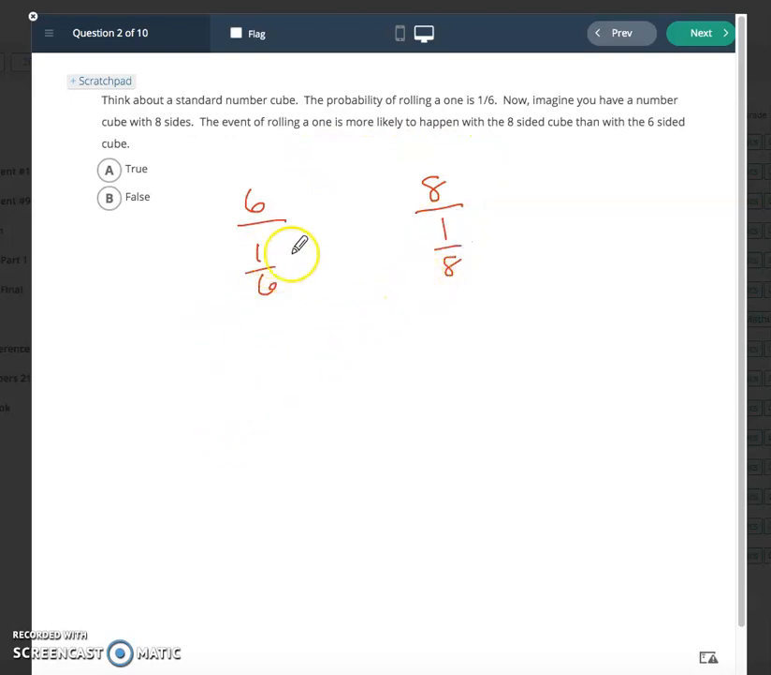So 1/6 represents about a 16.7% chance of happening, and 1/8 represents a 12.5% chance of happening. The question says the event of rolling a 1 is more likely to happen with an 8-sided cube than with a 6-sided cube. Well, that's false because the probability of rolling a 1 with an 8-sided cube goes down in percentage as opposed to a 6-sided cube. So this one's going to be false.